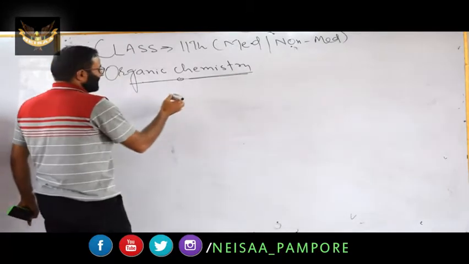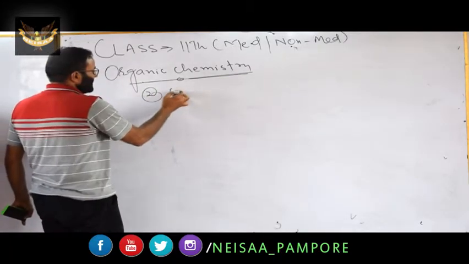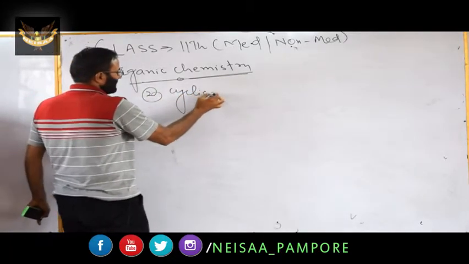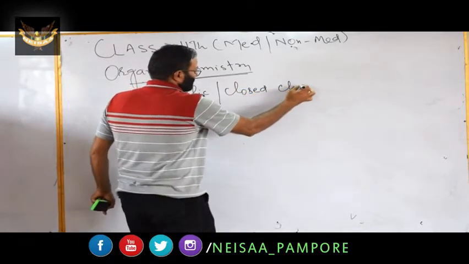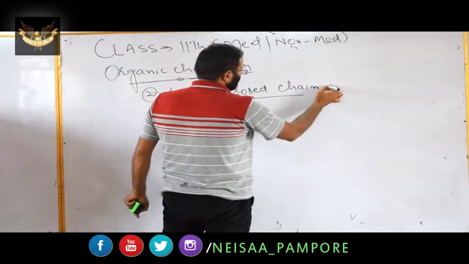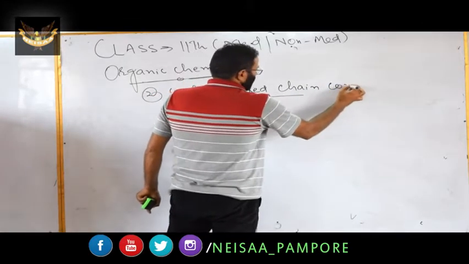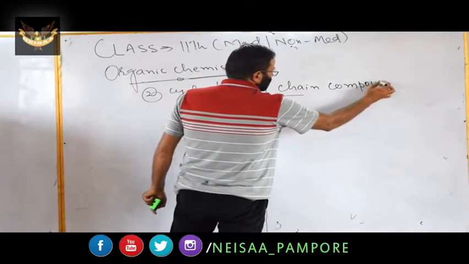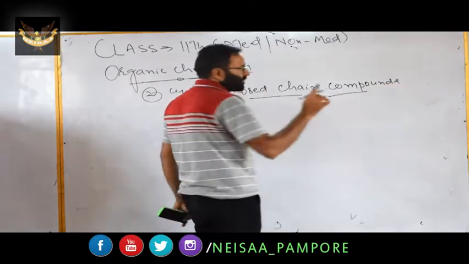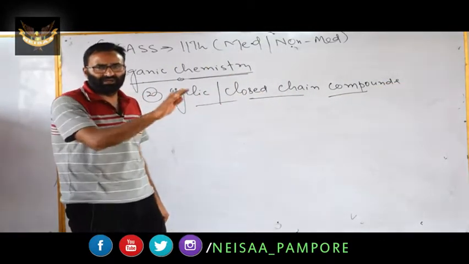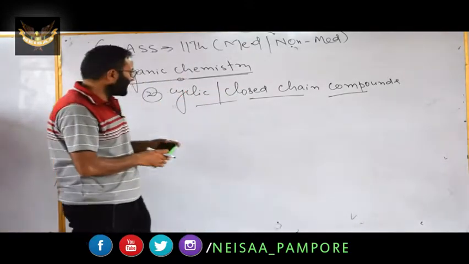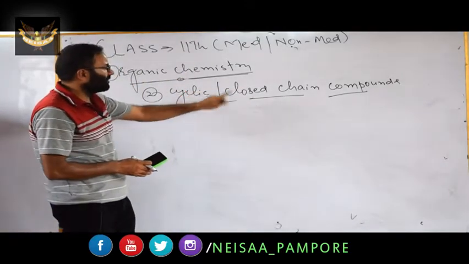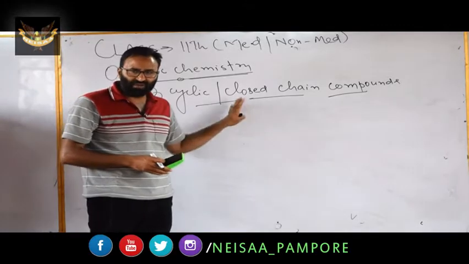That class of organic compounds is known as cyclic or closed chain compounds. It means that as far as classification is considered, you have to remember two classes: the first one, acyclic or open chain, and the second, cyclic or closed chain.